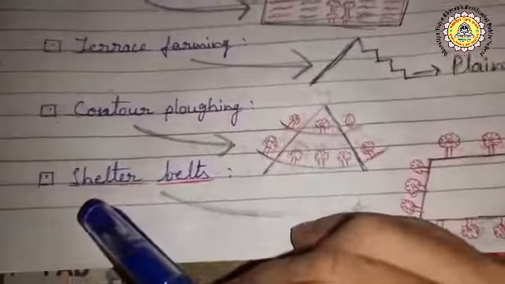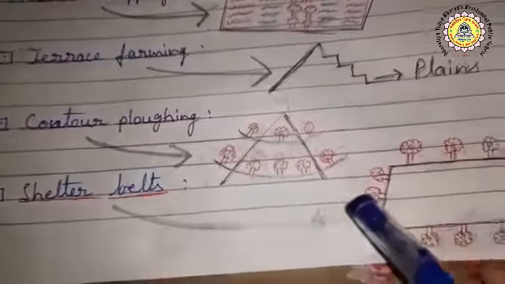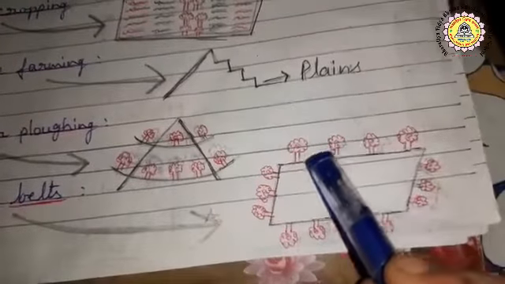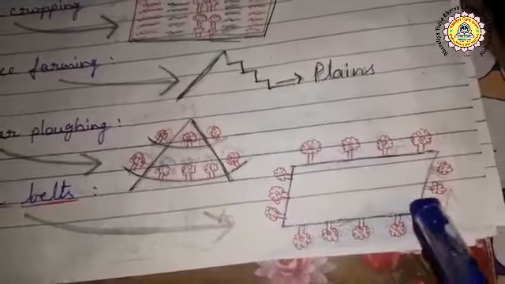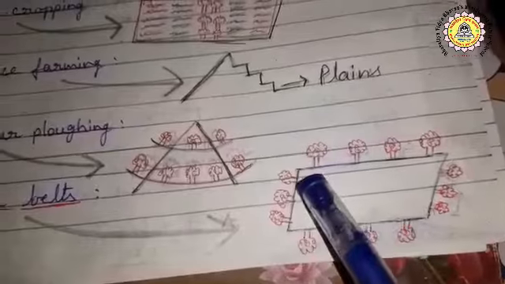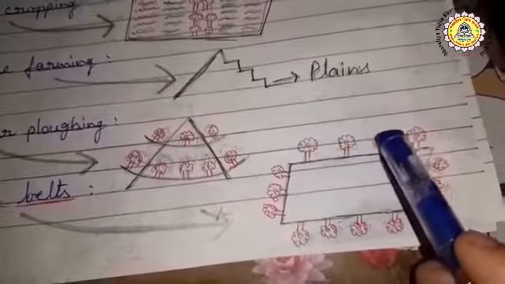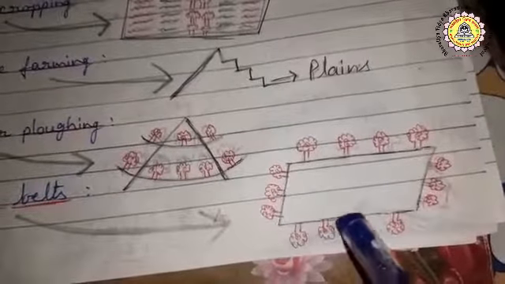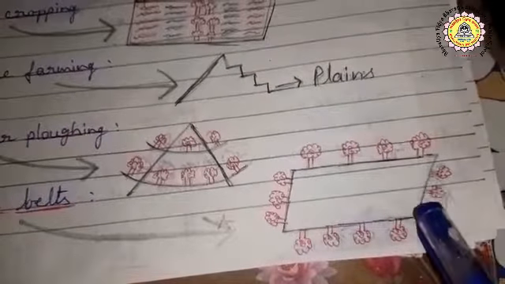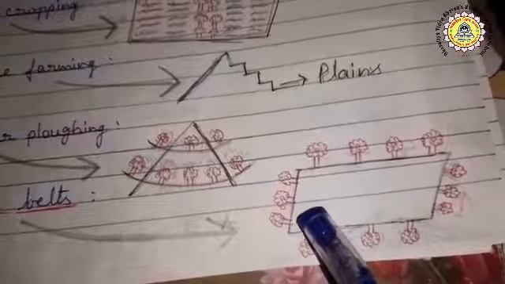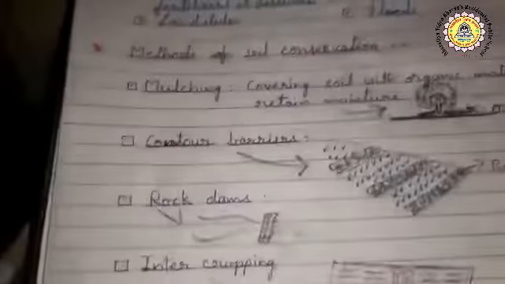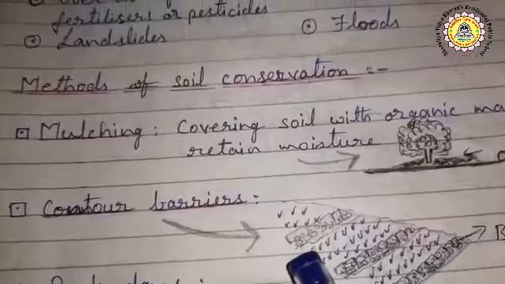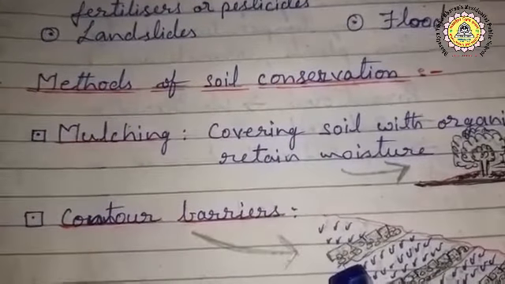The last one is shelter belts. Now what is shelter belts? Here also is a piece of land, and around the field, see, rows of trees are grown on all sides. So with this we can stop the soil erosion. Okay, so these are the methods with which we can conserve the soil.